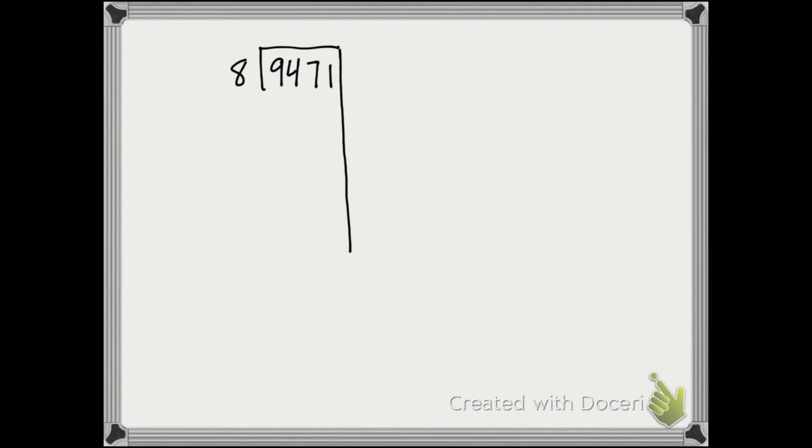But I can look at this problem and see, well, if I've got more than 9,000, that means I have more than 8,000, and 8,000 is 1,000 groups of 8. That's 8,000 that I could take away, leaving me with 1,471. And now I'm not going to try to be as efficient as possible, but I can take away 100 groups of 8. I'm writing GO instead of groups of. So that's 800, leaving me with 671.